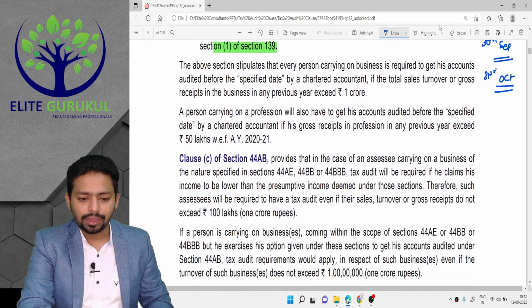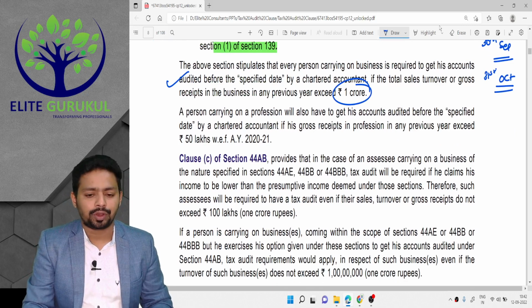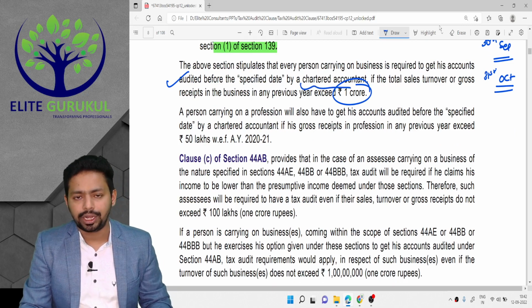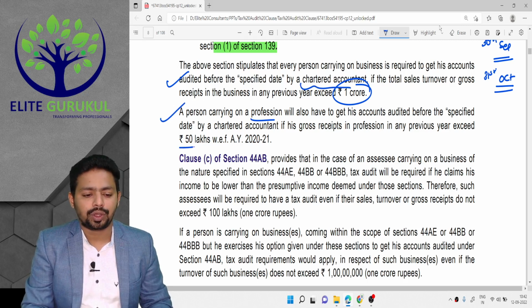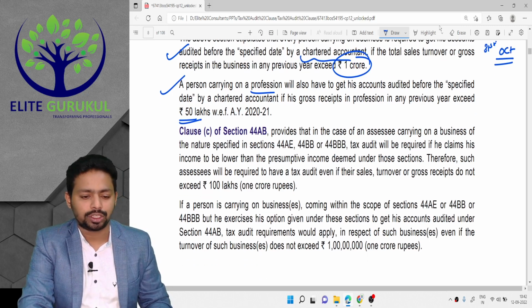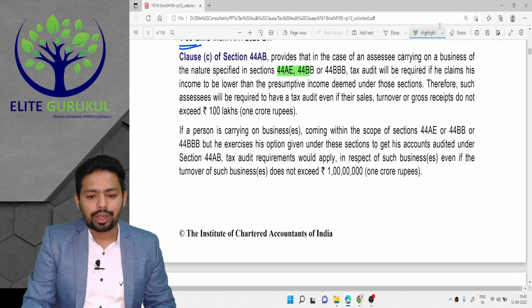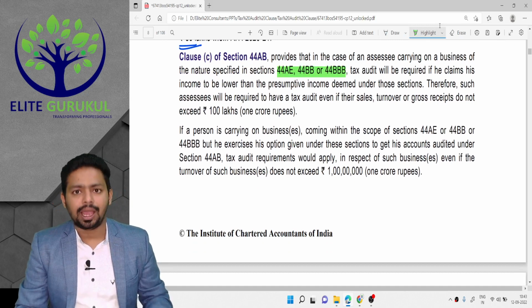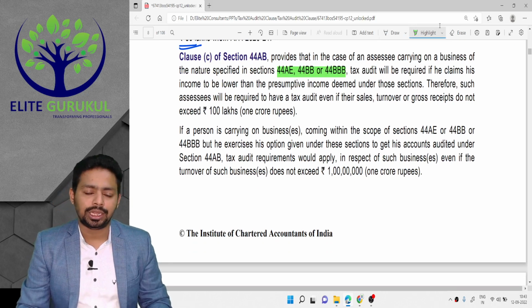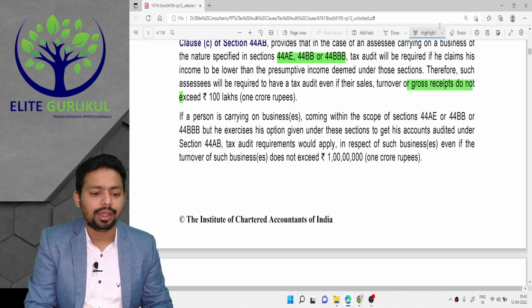Here they are writing the same para again. If your turnover is more than 1 crore, then you have to get the audit done by a chartered accountant. And if you are a professional, then your audit becomes mandatory when you cross gross receipts of 50 lakh. Again, this para comes. Whenever you are declaring income under section 44AD, BB and BBB lower than what is mentioned in the section, then tax audit becomes mandatory even if your turnover does not exceed 1 crore.